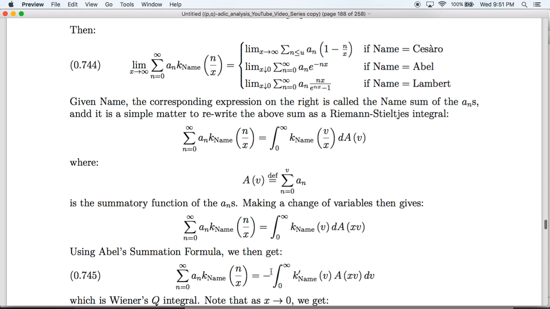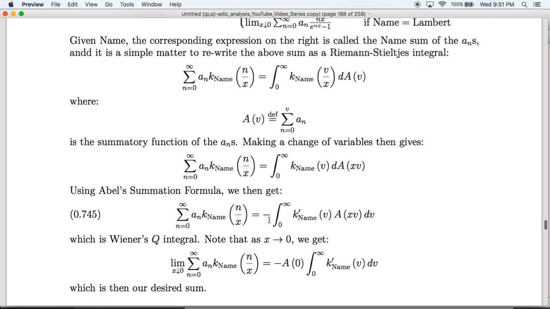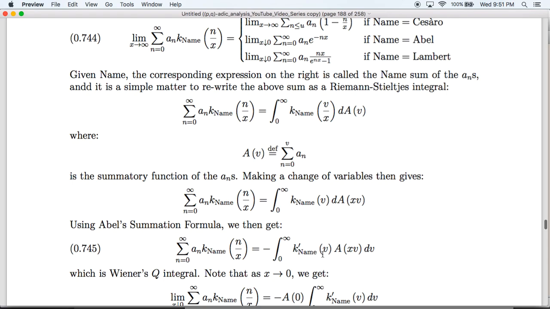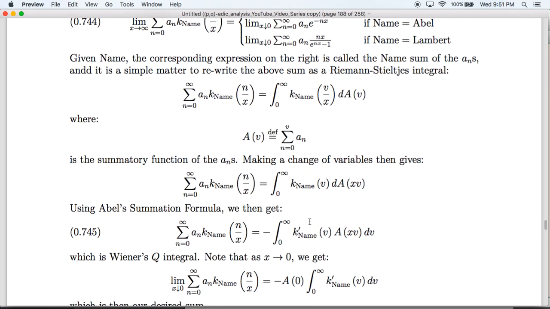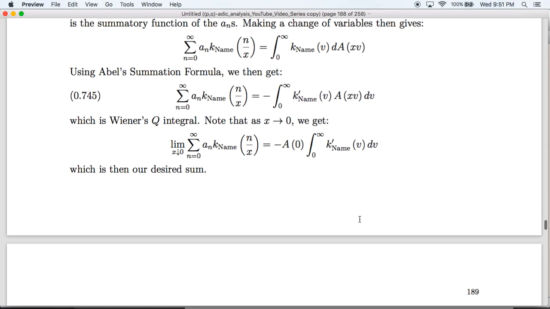And using Abel's summation formula, if this function k name of v is sufficiently nice, we can then move the little d from the A to the k, and we get a derivative, and we get this. And so what we've done is taken this thing without the limit and rewritten it as an integral. In particular, note that as x goes to 0, we get the following. This A of xv disappears and just becomes A of 0, which is then our desired sum.